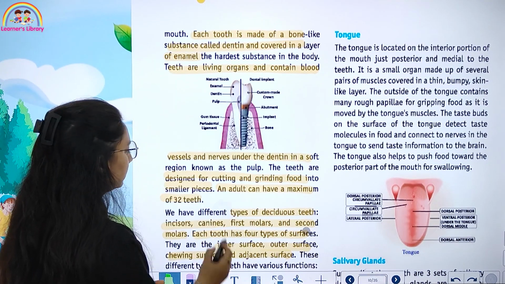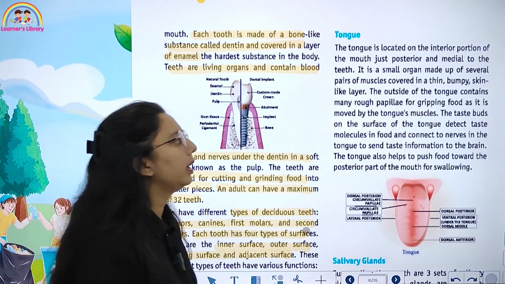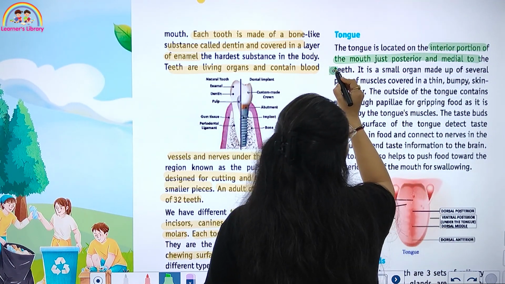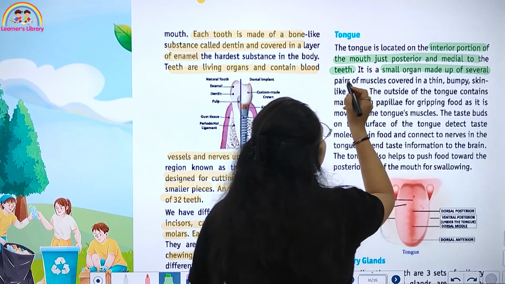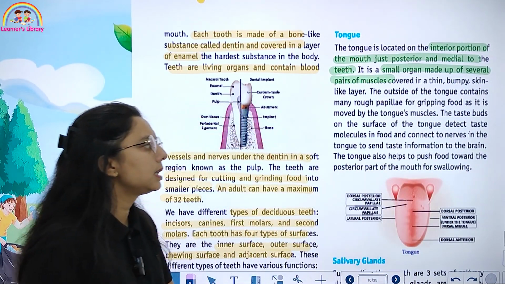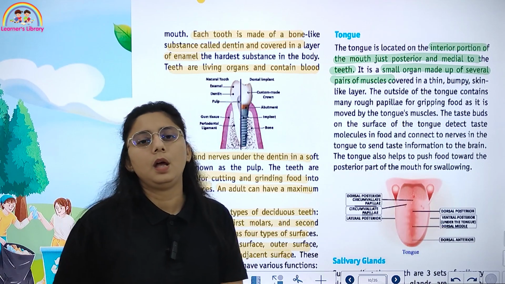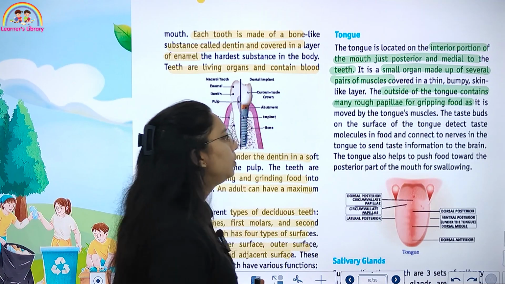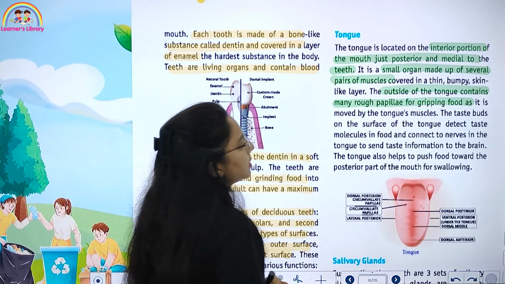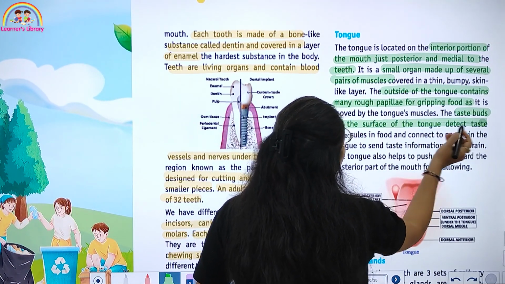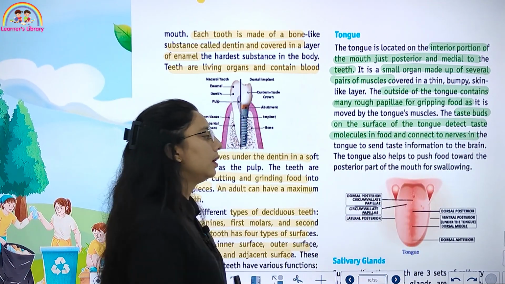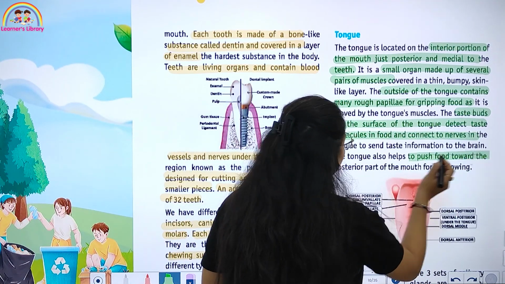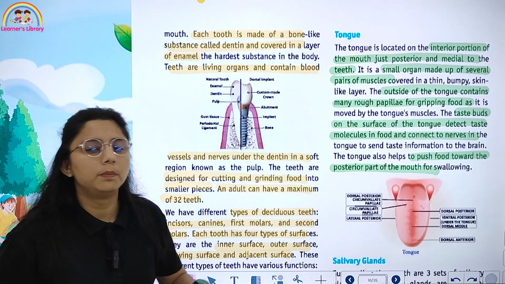Then we have the tongue. Where is it located? It is located in the interior portion of the mouth, just posterior and medial to the teeth. ये small organ है that is made up of several pairs of muscles, covered with thin bumpy skin like hair. The outside of the tongue contains many rough papillae for gripping food as it is moved by the tongue's muscles. The taste buds on the surface of the tongue detect taste molecules in the food and connect to nerves in the tongue. The tongue also helps us to push the food outward towards the posterior part of the mouth.